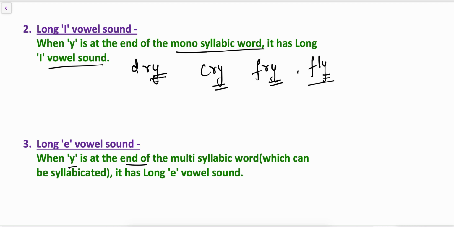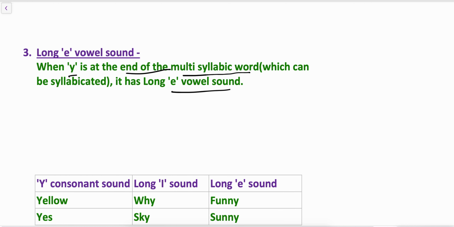Third, when consonant Y is at the end of the multisyllabic word which can be syllabicated, it has long E vowel sound. So what is a multisyllabic word? Which has two sounds, or you can further divide it. Example, funny. Funny. So how do you pronounce it? Funny. So this is a multisyllabic word. In this word, the Y is present at the end, so it has long E sound. Fun-E.